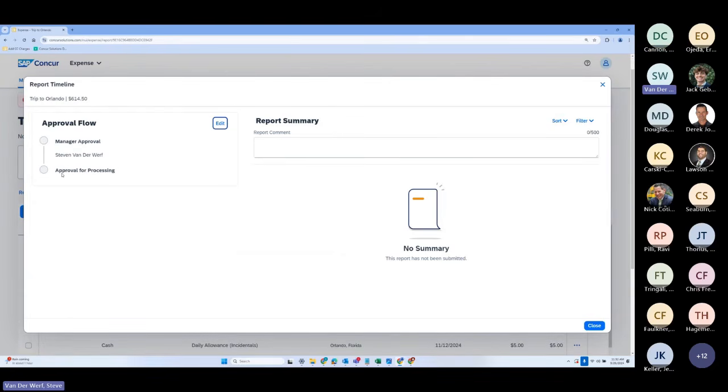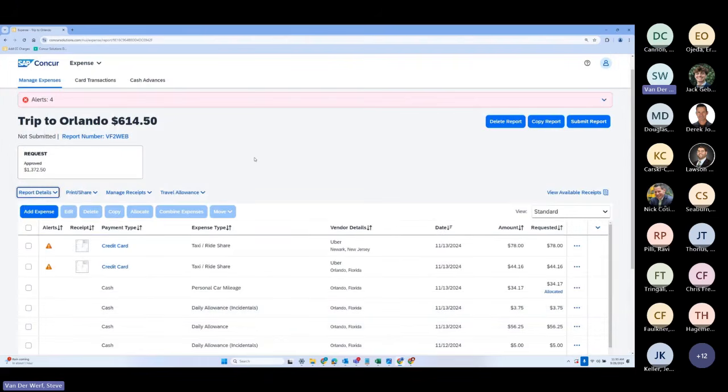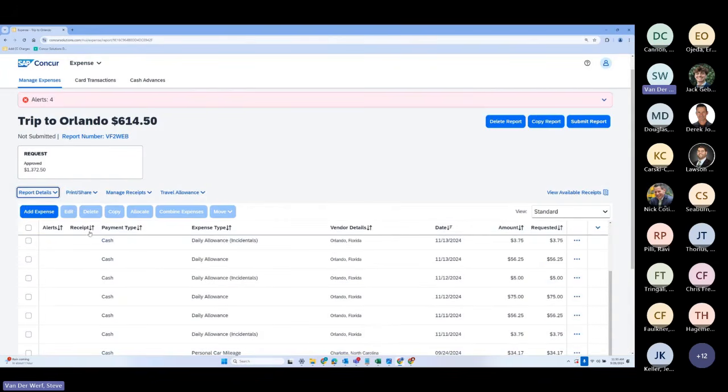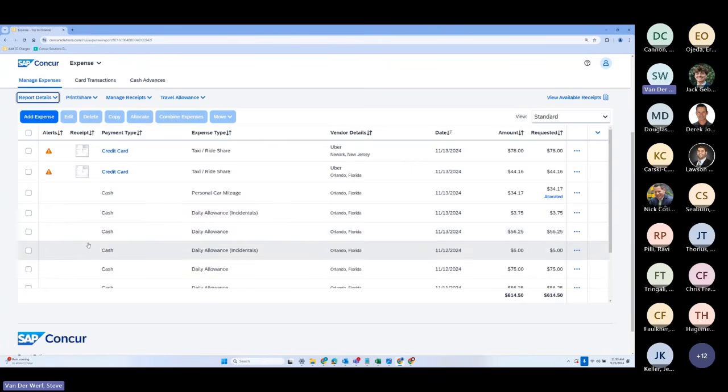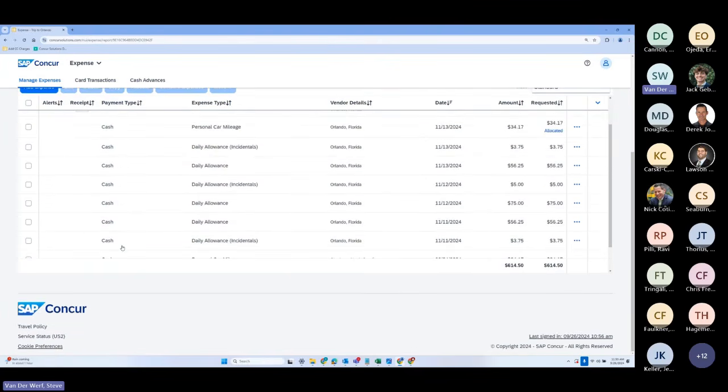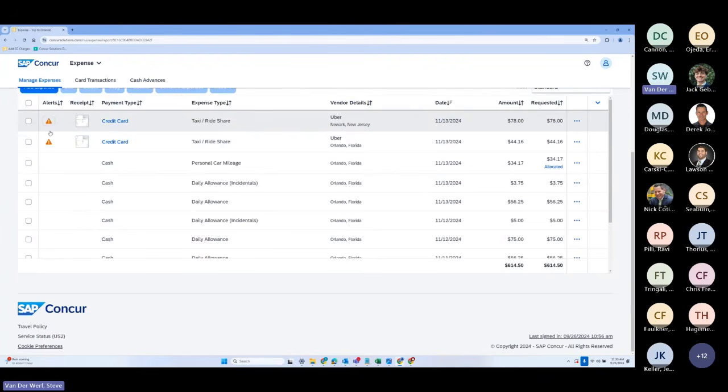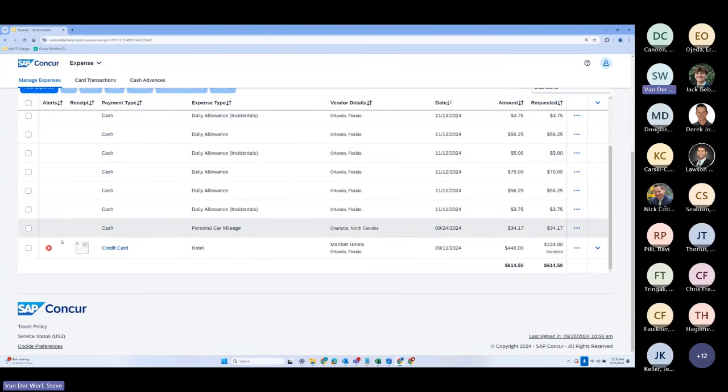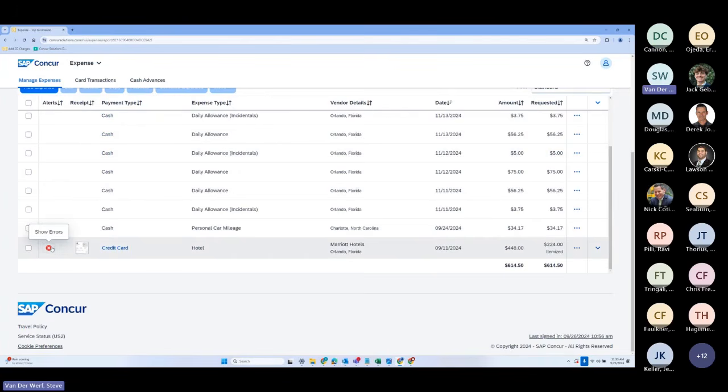I have 2 steps in this workflow instead. As an employee, I'd be able to see where my approvals lie in terms of getting that expense report approved, also receiving email notifications for all those changes along the way. You can see here also there's requirements for receipts. There's warnings here indicating that I need to have receipts for these expenses. There's 2 different levels of warnings you can have that are customizable. Here's one that's not a hard stop, just saying, hey, there's something wrong. You might have to take a look at that. And then, of course, here is a hard stop where I wouldn't even be able to submit the report like that.